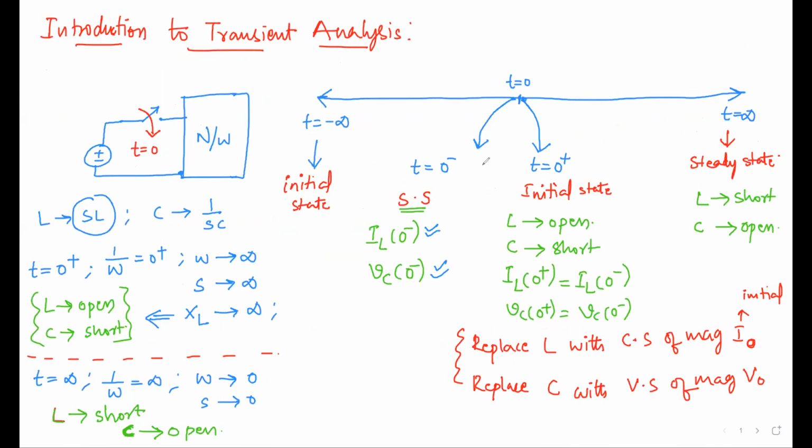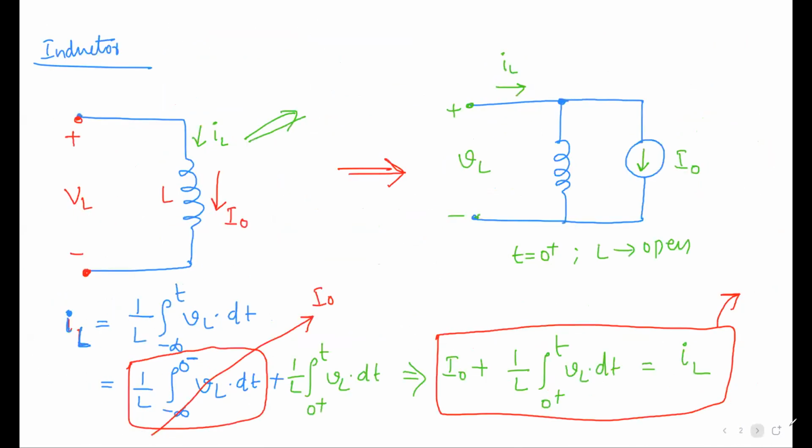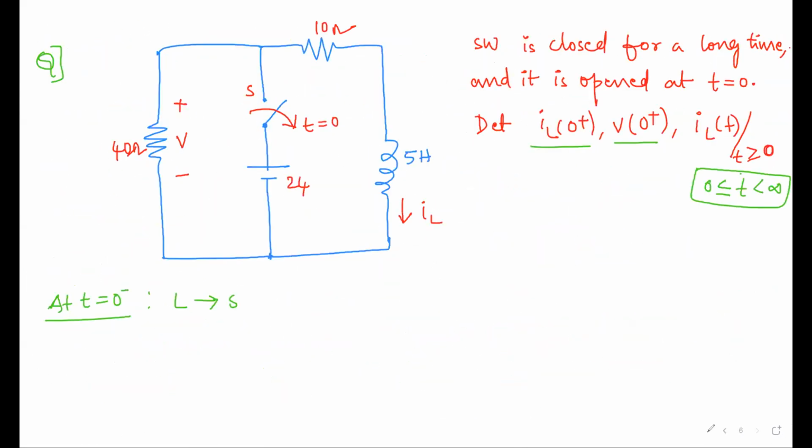At steady state, the inductor will behave as a short, and the capacitor will be open. As you are having only an inductor, don't worry about the capacitor. So we have to replace the inductor with a short circuit.